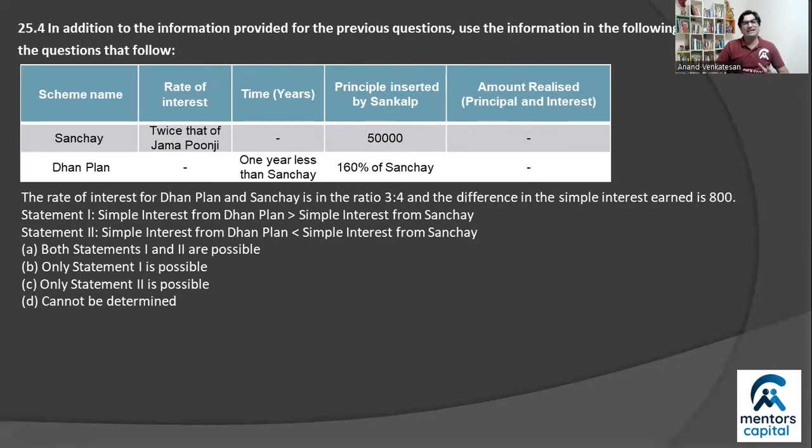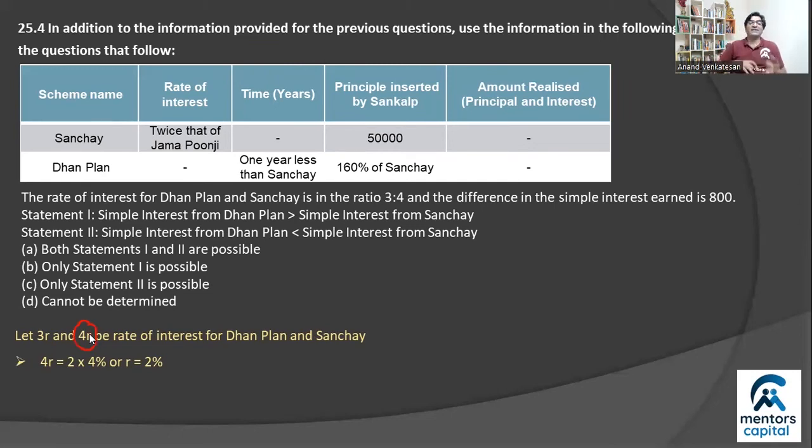Question number 4 is slightly different, right? Gives you more data and then it gives you additional information, right? So let's start with what we know. We know that the ratio of the rates for these 2 new schemes is 3:4. So let's assume 3R and 4R to be the rates. But it also turns out that the rate of interest of Sanchay is said to be double that of Jama Punji. We already know Jama Punji earns 4%, right? So double of 4% is 8%, right? So Sanchay's rate that we've assumed is 4R, right? So immediately equate 4R with 8%. That means R is 2, which means then the Dhan plan earns 3R or 6%, right?